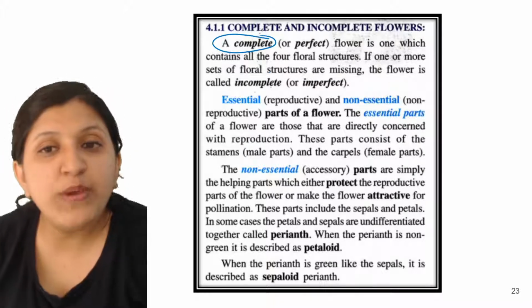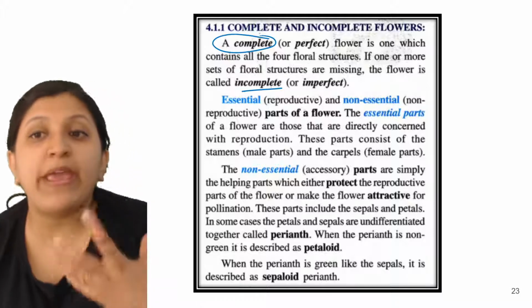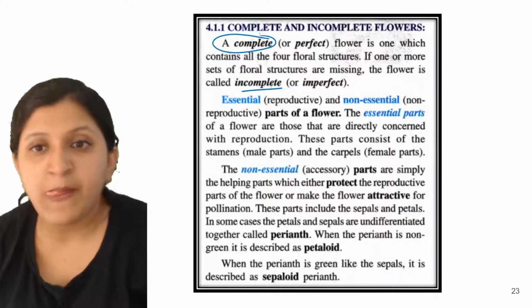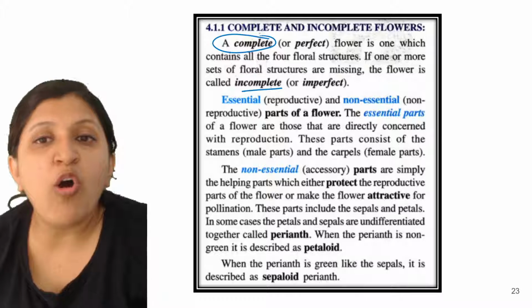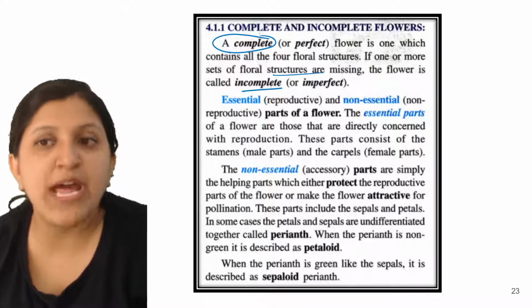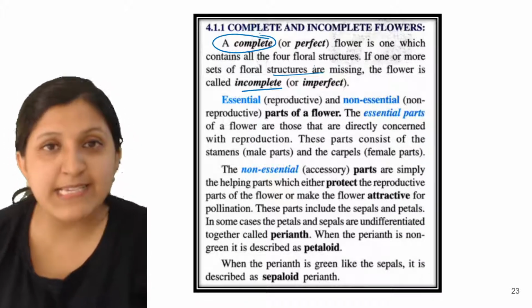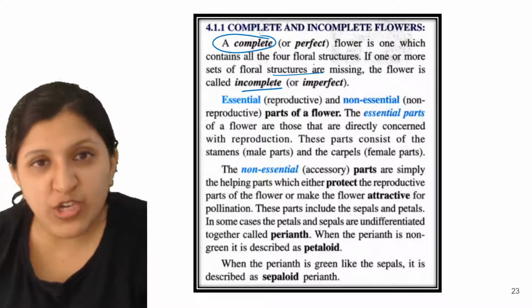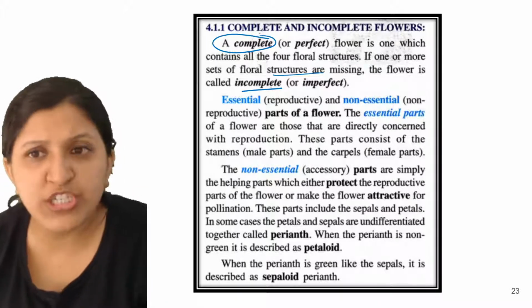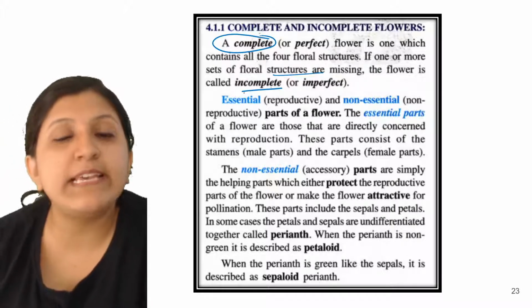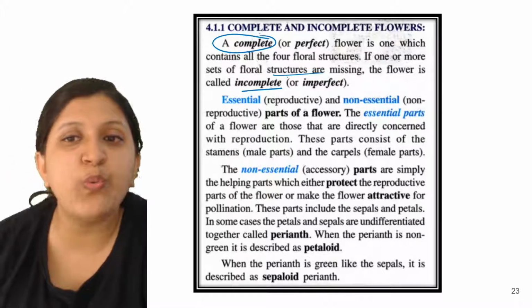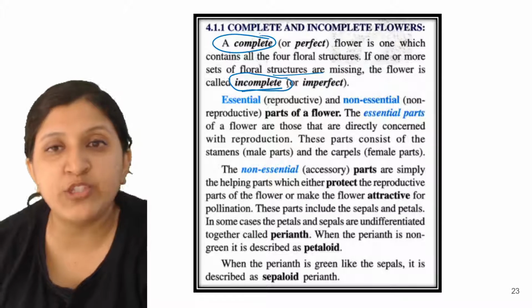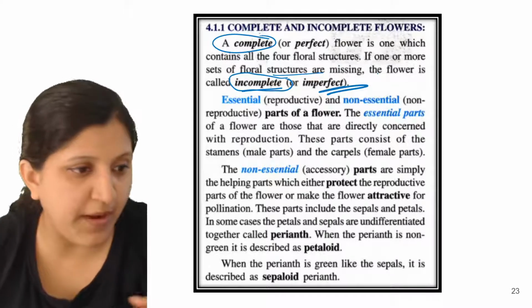So then when do we say that it is incomplete? So if any one or more sets of a floral structure are missing, so let's say calyx is missing, let's say corolla is missing, or maybe androecium is missing, maybe gynoecium is missing. So in that case, if any one is missing also, we can say it is an incomplete or imperfect flower. Okay.